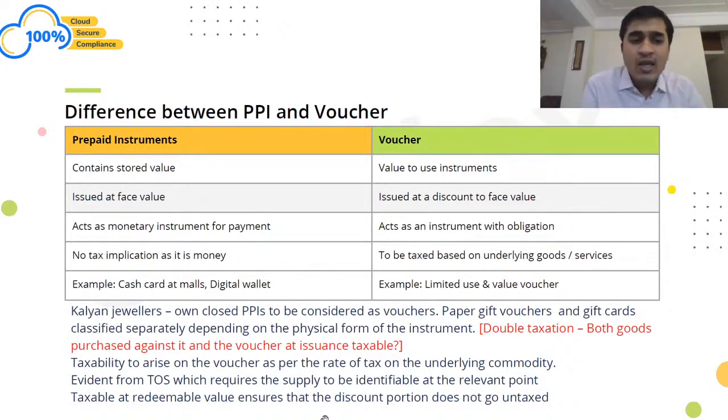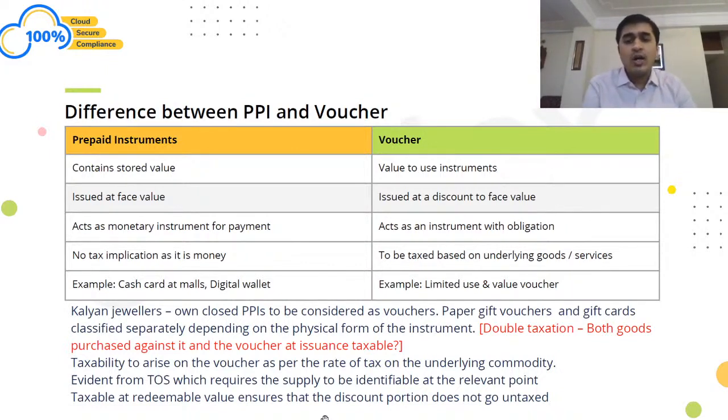A prepaid instrument is nothing but a monetary instrument for payment. It may be a gift, digital wallet, cash card, gift voucher, Amazon gift voucher. These are nothing but those vouchers which are in the form of different sorts of instruments of payment. Whereas a voucher is an instrument which comes with an obligation.